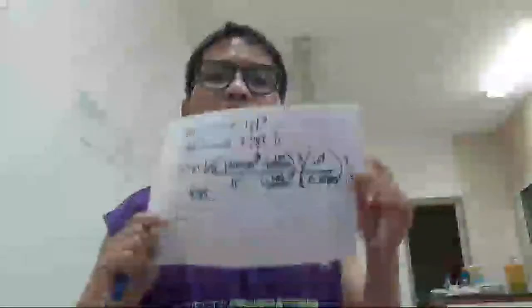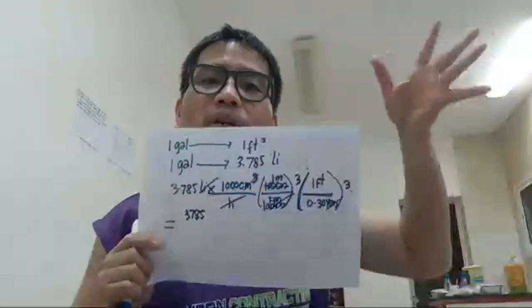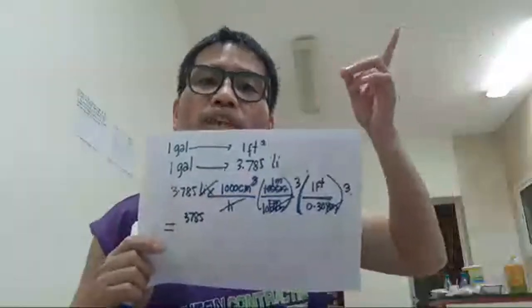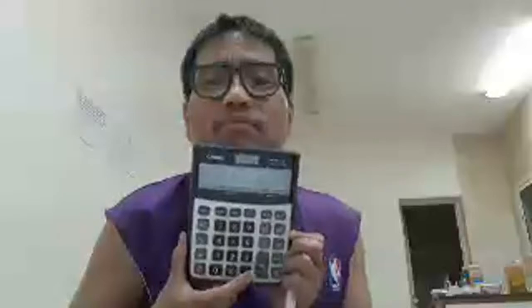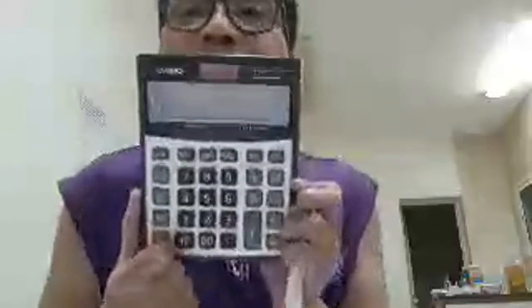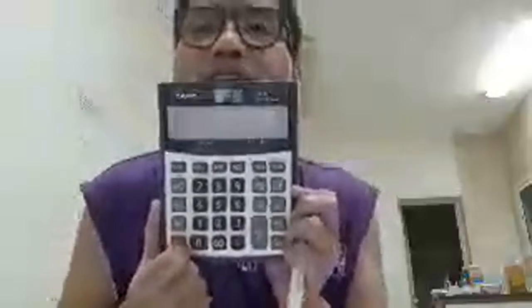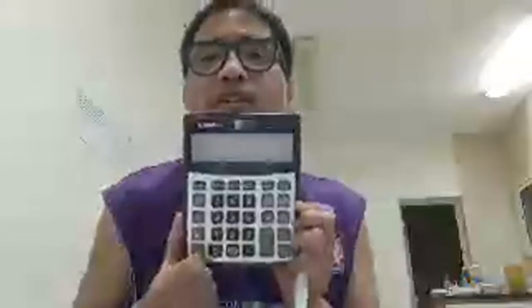3,785. And then next is the denominator, the numbers in the denominator. So 100 raised to the power 3. We will try 48 times this one. If you have a number that's very long, can you see? This is the answer after multiplying the 0.3048 by itself 3 times. So there's a lot of numbers.